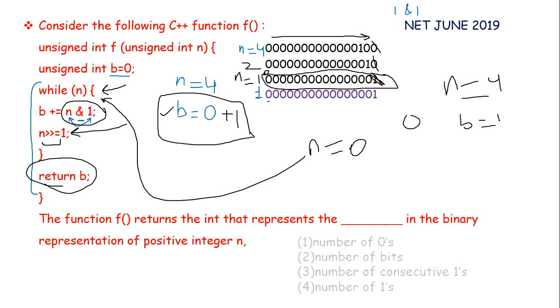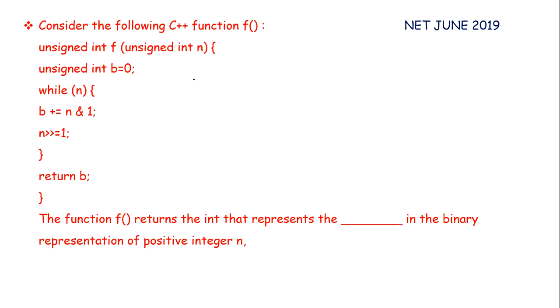Now take one more example. Say n equals 6. Initially B is equal to 0. This is given in the question. Now we will move to our while loop. While n, the value of n is 6, so the condition is true. We will enter the loop.